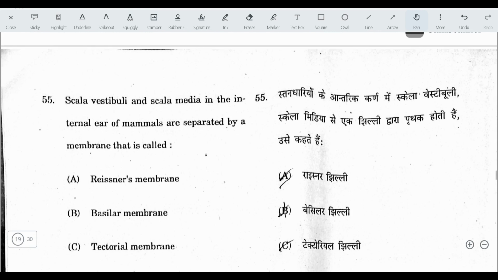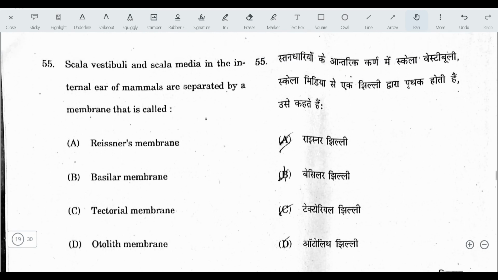Next question, scala vestibuli and scala media in the internal ear of mammals are separated by a membrane that is called. The answer here is Reissner's membrane, and it is also known as the vestibular membrane.